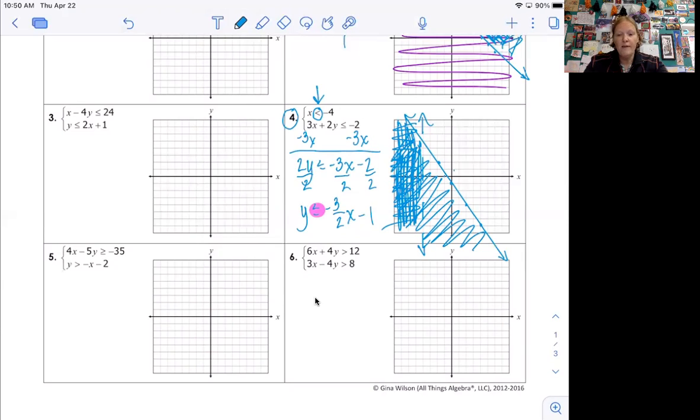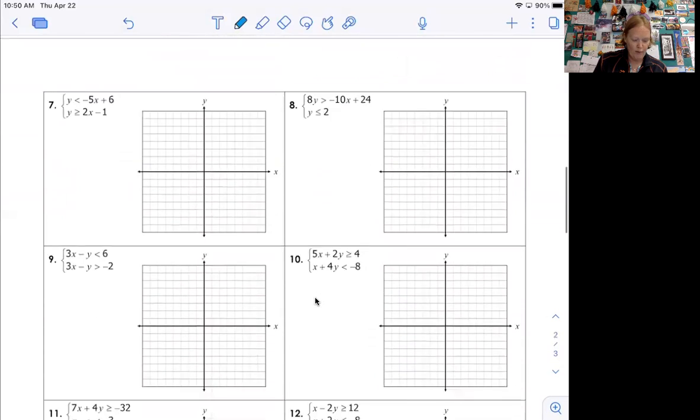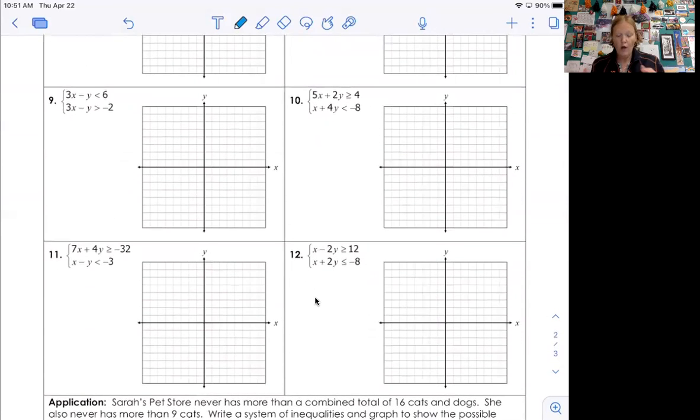So when I grade something like this on the test, I look to see that you have the right equations graphed, so slope, y-intercepts. I look to see that one's a solid line, one's a dashed line, because that's how the equation was set up. And then I look to see that the shading is in the correct area. All right, cool. We're going to do one more example, and then we're going to look at a word problem.